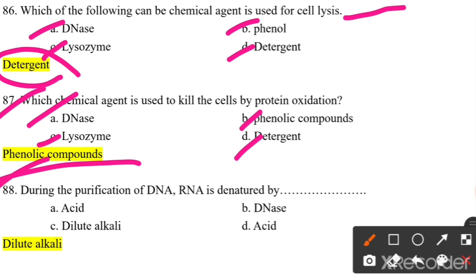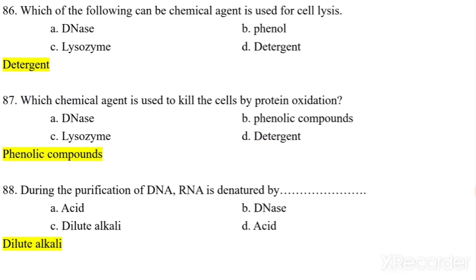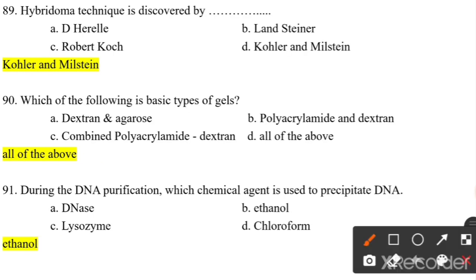During the purification of DNA, RNA is denatured by whom? Acid, dilute alkali, DNase, acid. So dilute alkali is used to denature the RNA during DNA purification. Hybridoma technique is discovered by D. Haley, Landsteiner, Robert Koch, Kohler and Milstein. So Kohler and Milstein are known for the hybridoma technology. The hybridoma technology is used for the production of monoclonal antibodies, where the cancer cells are used.